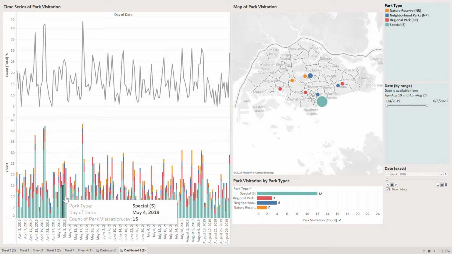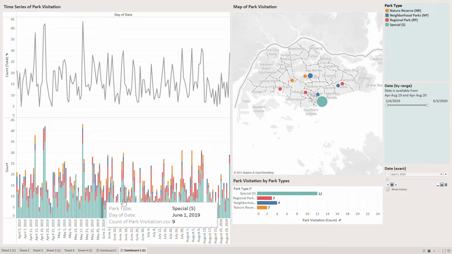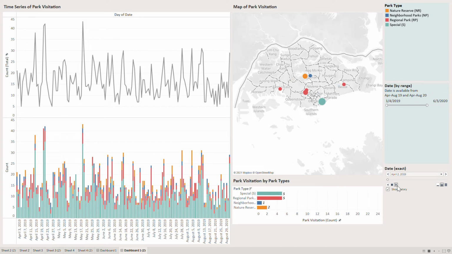Park visitation can also be visualized dynamically through the use of date exact filter. Once the play button is selected, the map of park visitation and bar chart of park visitation by park types will begin to display the data for each day sequentially.